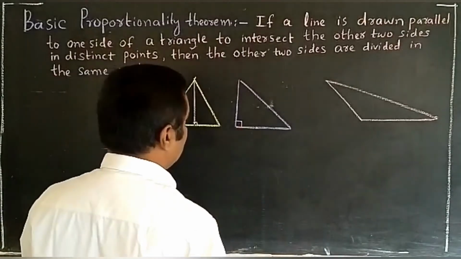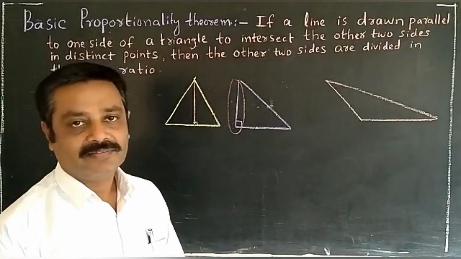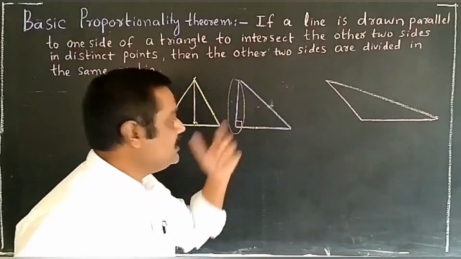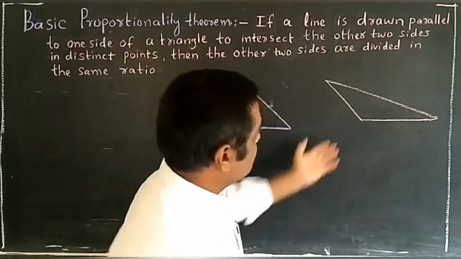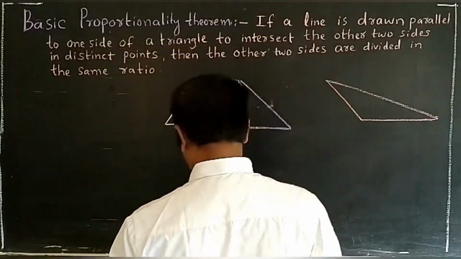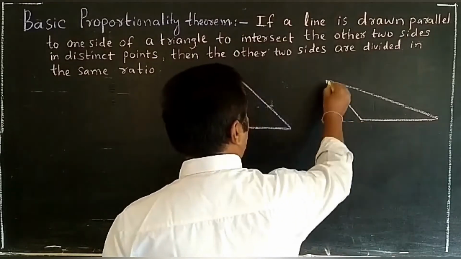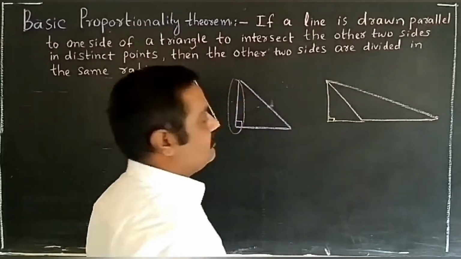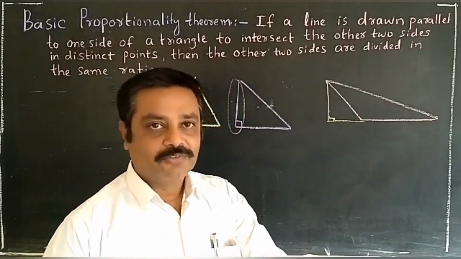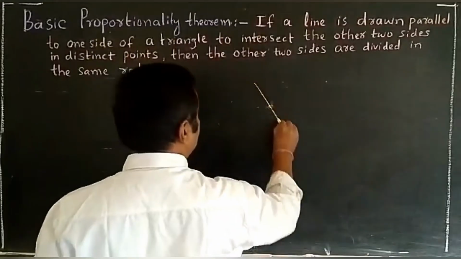In the right angle triangle, one of the sides included with the right angle is called the altitude. We are unable to construct altitude interior of this triangle. And about the obtuse angle triangle, compulsorily we have to construct altitude exterior of the triangle. So we are unable to construct altitude interior of the triangle. We have to remember these three points.